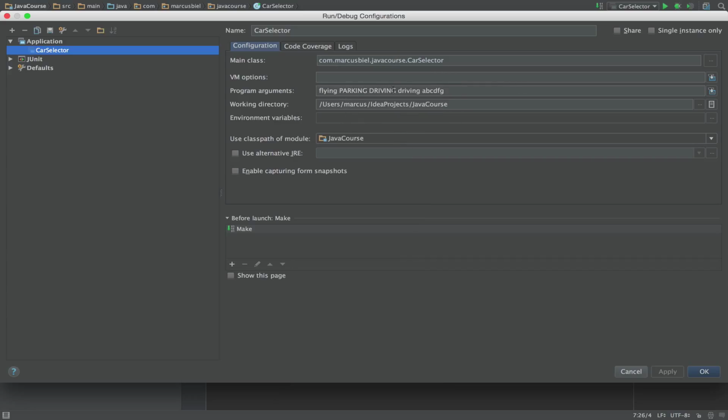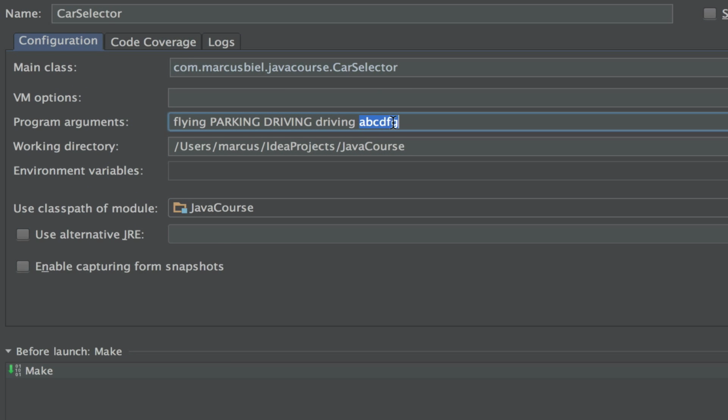And yeah, flying, parking, driving, A, B, C, D, E, F, G. Because also I wanted to show you, I've introduced the main method only in the prior episode. So here we have some valid states as well as some invalid states. Also in lowercase letters it should be invalid.